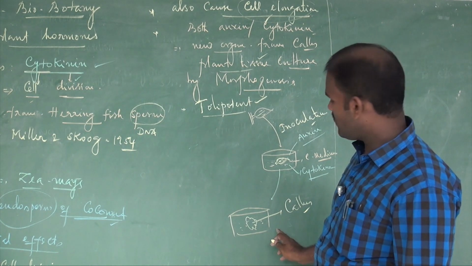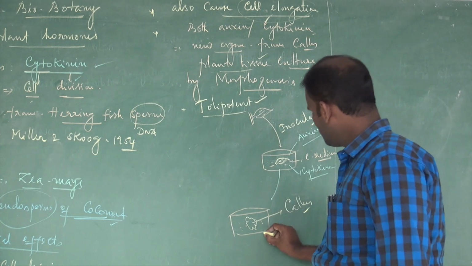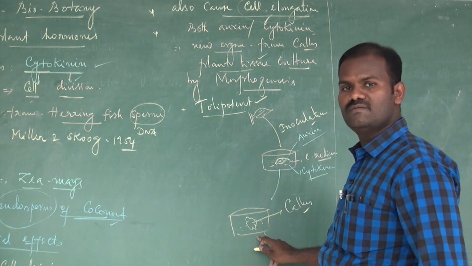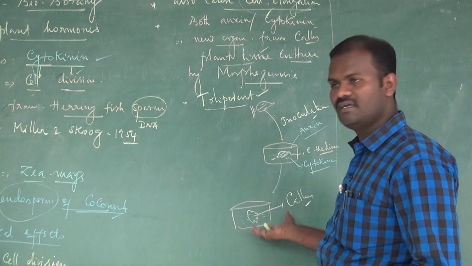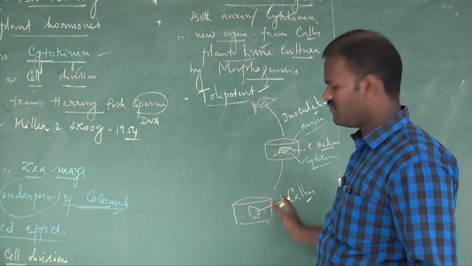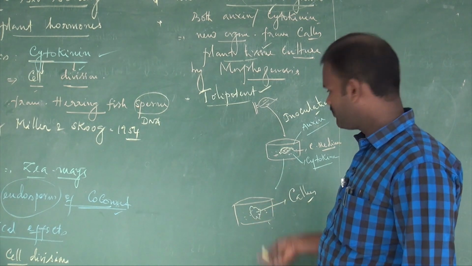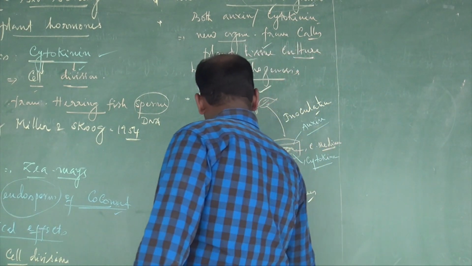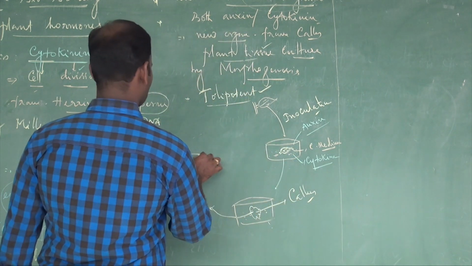So how is callus formed? Under the influence of auxin and cytokinin. Callus is nothing but an unorganized mass of undifferentiated tissue. There is no organ formation, no root or leaf formation; it is unorganized. From the callus, cells become differentiated to form plantlets.